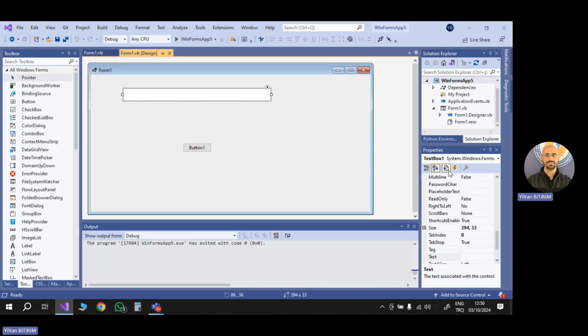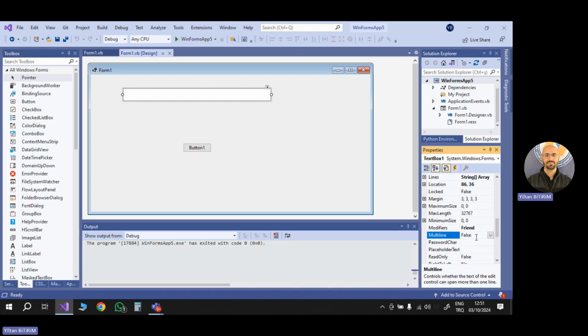If you like, you can go to properties. We have a multiline feature here. You can change it to true, or we have the smart tag menu at the top right corner of the text box. You can click the smart tag menu and you can see that multiline is visible.